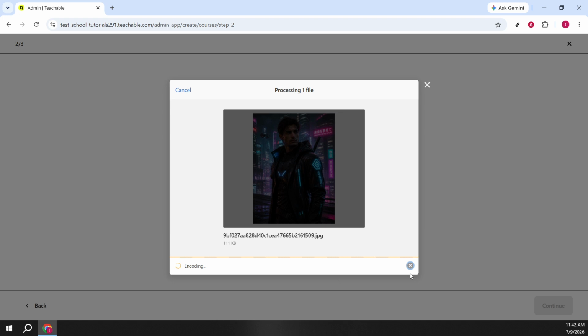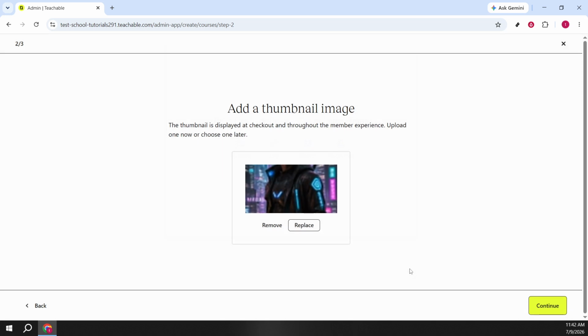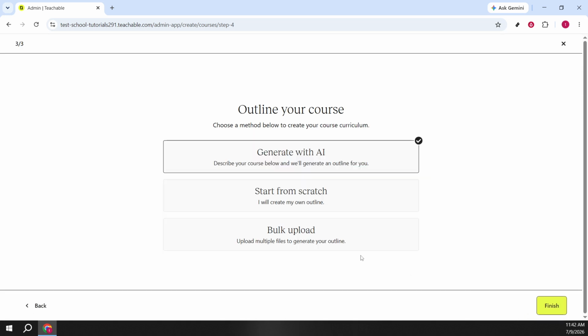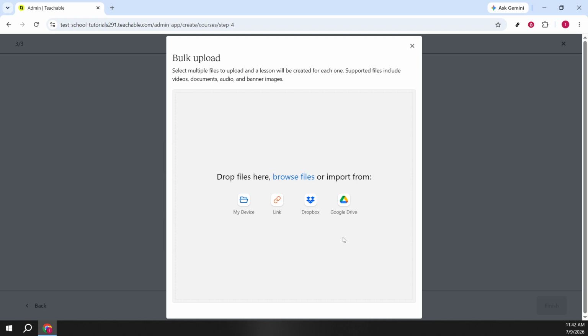Now it's time to bring in your content. Choose Bulk Upload to add multiple files at once. You can drag and drop, but here we'll select My Device to pick files from your computer. Select your lesson videos, PDFs, audio, or slides, and click Upload File. Teachable will queue and process each item.